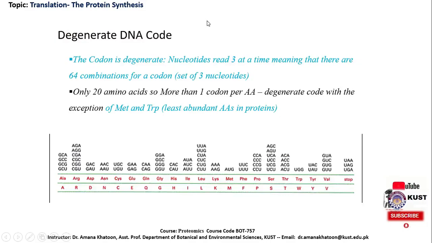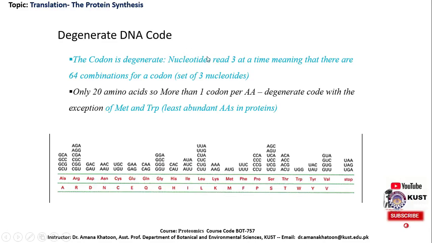Degenerate genetic code. The codon is degenerate. The quality of the genetic code is its degeneracy, meaning nucleotides are read 3 at a time, so there are 64 combinations for a codon. Dear students, if you remember, we have read about 4 different kinds of bases, based on which there are 4 different kinds of nucleotides.